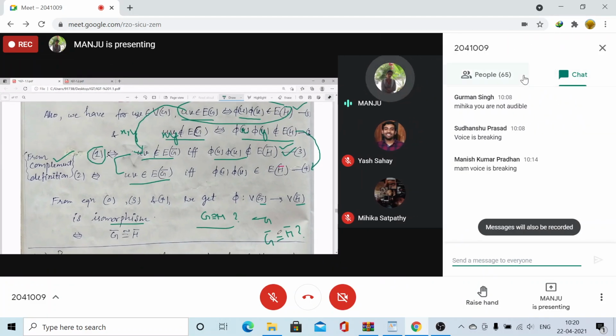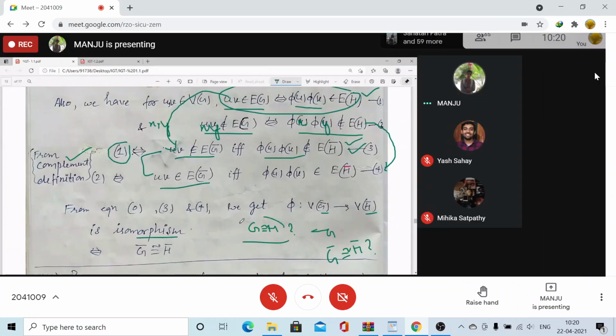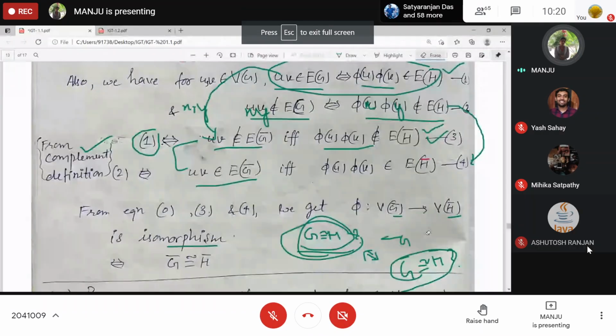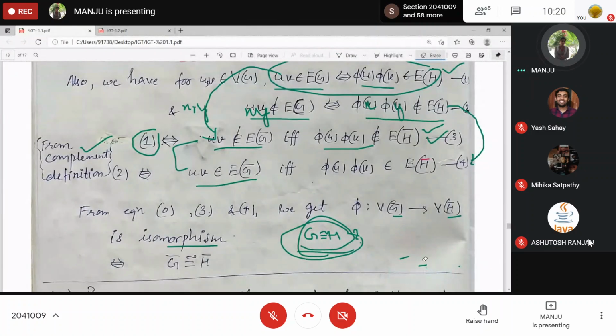If these are isomorphic, then you can say G and H are isomorphic, because the same map will work for both, right? So G and H are the same if and only if their complements are the same. Clear? So it's up to you which technique you will follow. Okay.